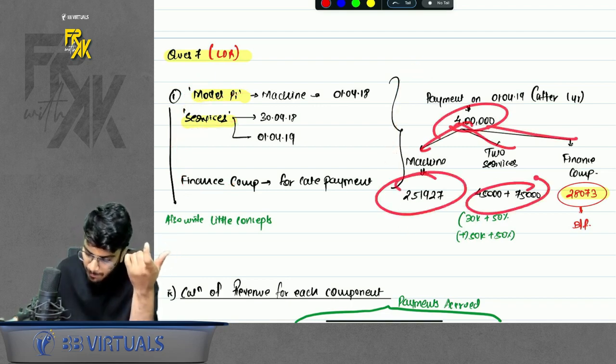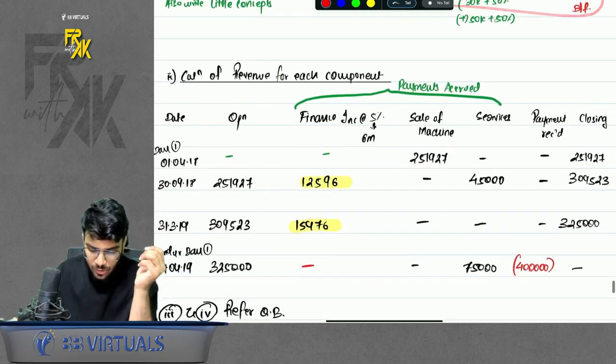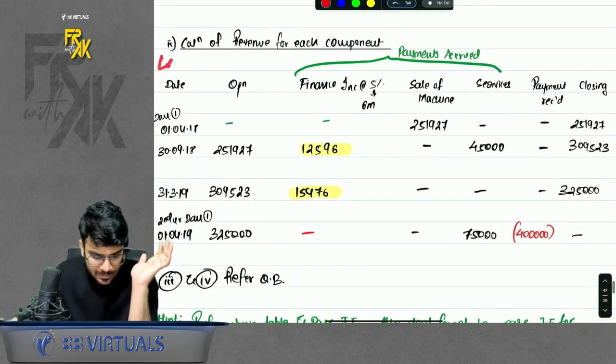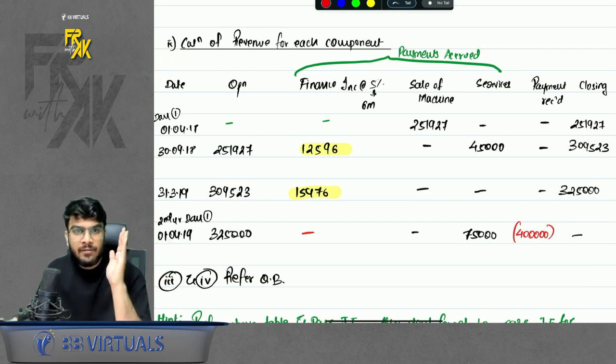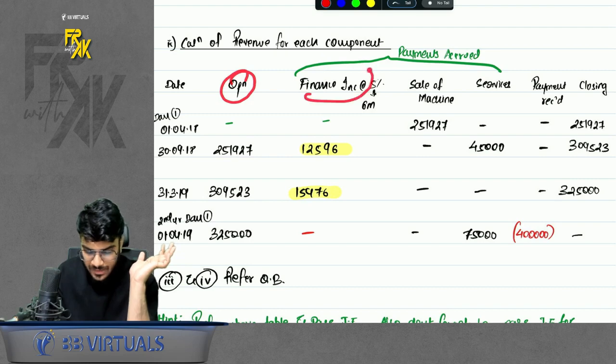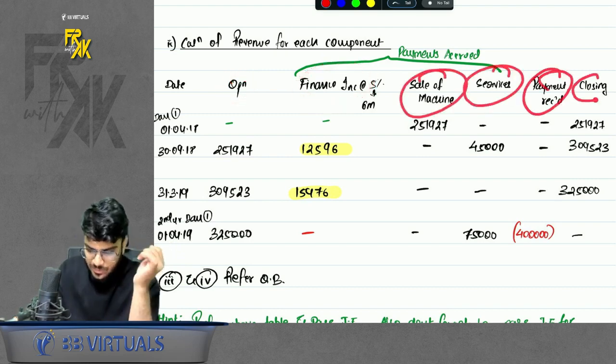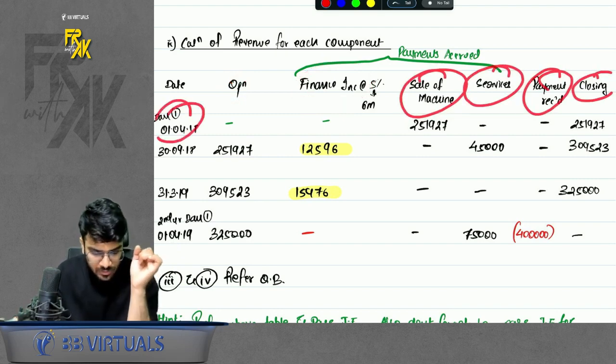We already did it, but they don't want us to do it like this. They want us to prepare a table. This table is similar to LAT, the loan amortization table, where we write opening, interest, repayment, closing. The only difference is here opening will come, finance income will come, and the other 2 components will also come. Then repayment, receipt, then closing. I will help you with this. For example, on the first date, there was no opening.